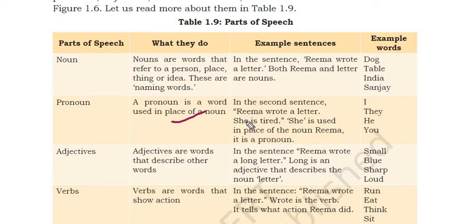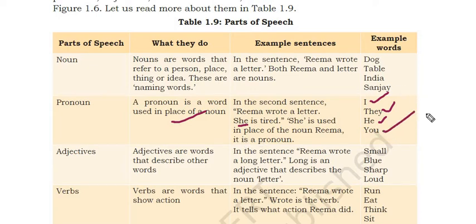So we are replacing Rima. We will not write Rima again and again. Rima wrote a letter. Rima is tired. Rima is good. We will not write it again and again. In the first line we will mention the name, and from the second line we will use she instead of Rima. So this she is what? This is a pronoun. So like this, I, they, he, you, all these are pronouns.